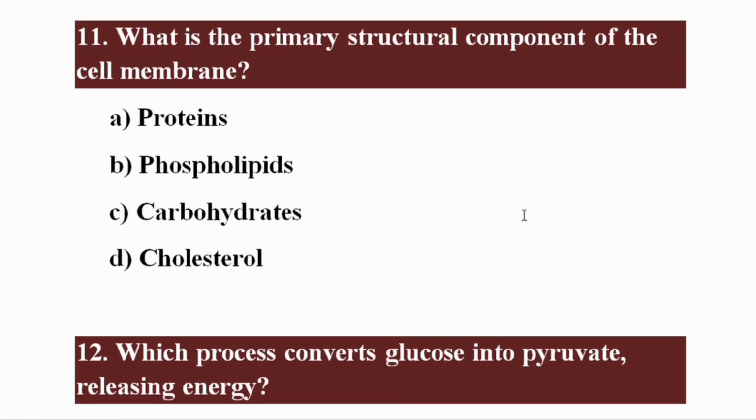What is the primary structural component of the cell membrane? The right option is beta, phospholipids.